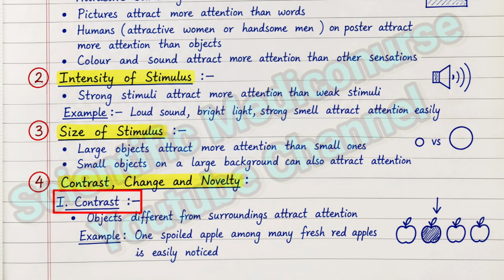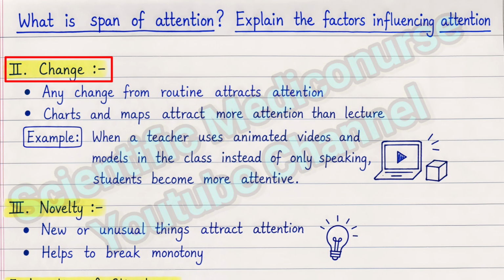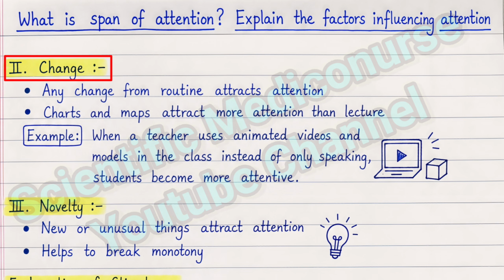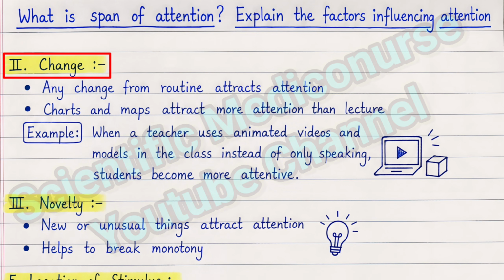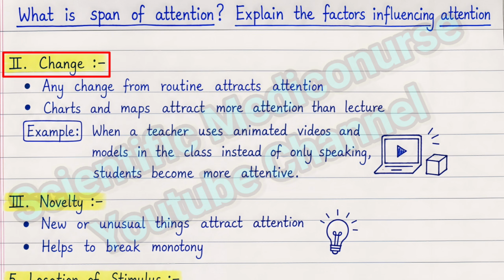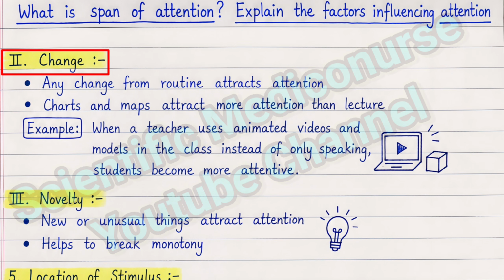The next one is change. For example, every time your parents see you using a mobile phone, but one day they see you studying a book. This change attracts your parents quickly. So any change in the environment gets our attention quickly.